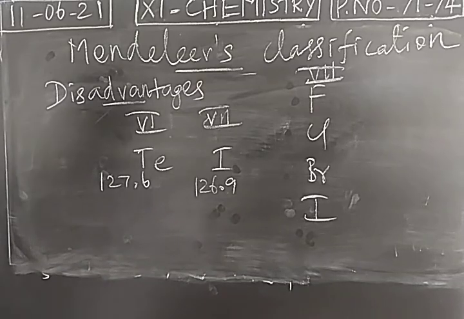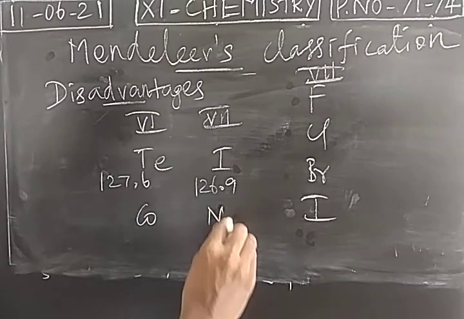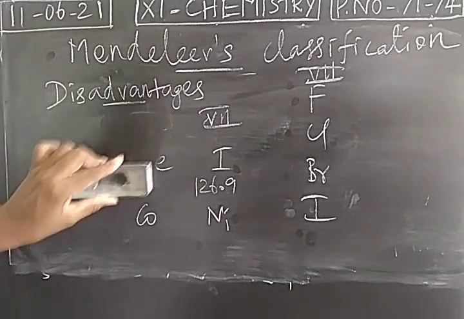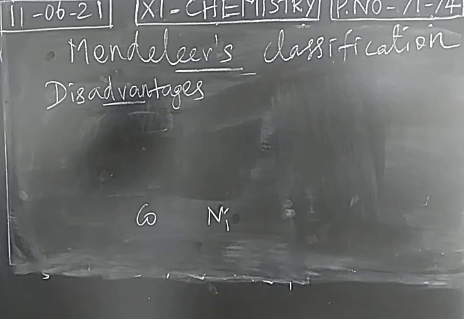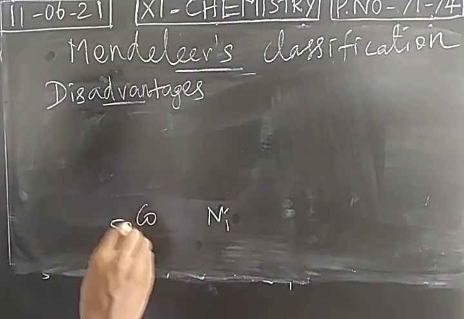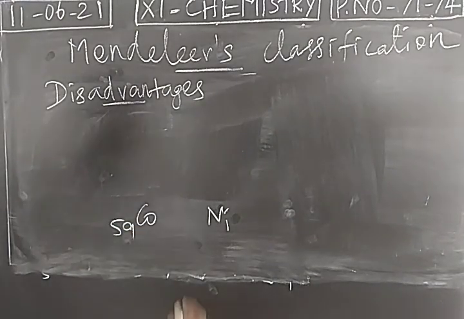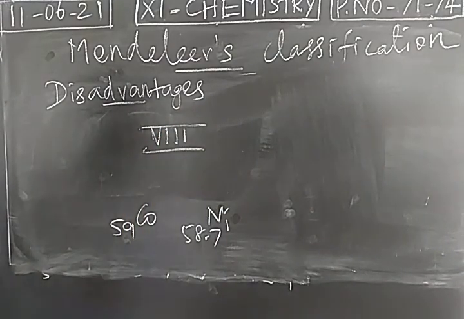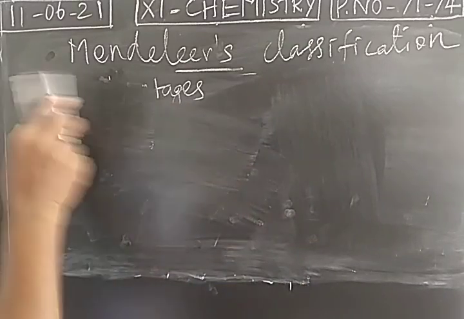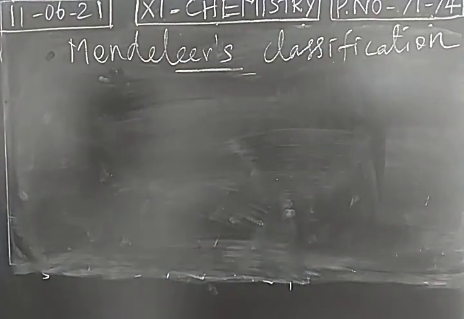One more example is given. You take cobalt as well as nickel. Cobalt and nickel were not placed properly. Atomic weight of cobalt 59, nickel 58.7. So we are not following the increasing order of atomic weight. In 8th group, nickel should be present first, then only cobalt should come. But the regular order is not followed. So these are all the disadvantages of Mendeleev's periodic table.